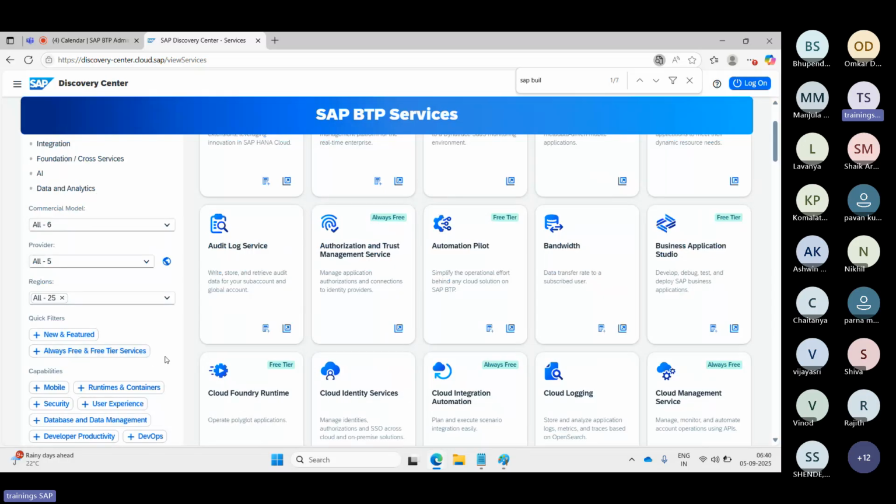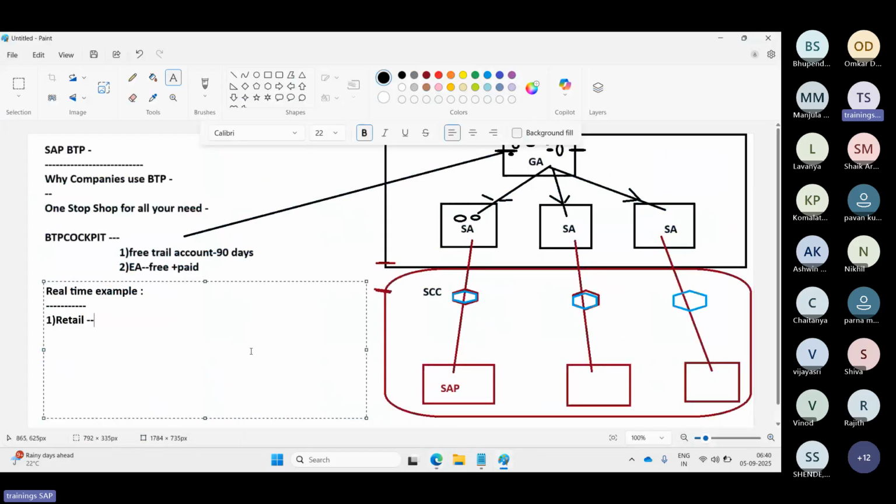Suppose I talk about the manufacturing side. A manufacturer wants to avoid costly downtime from machine breakdowns and so on. So in the BTP solutions, what are the products they are using? To store their data and everything, they are using SAP HANA Cloud.